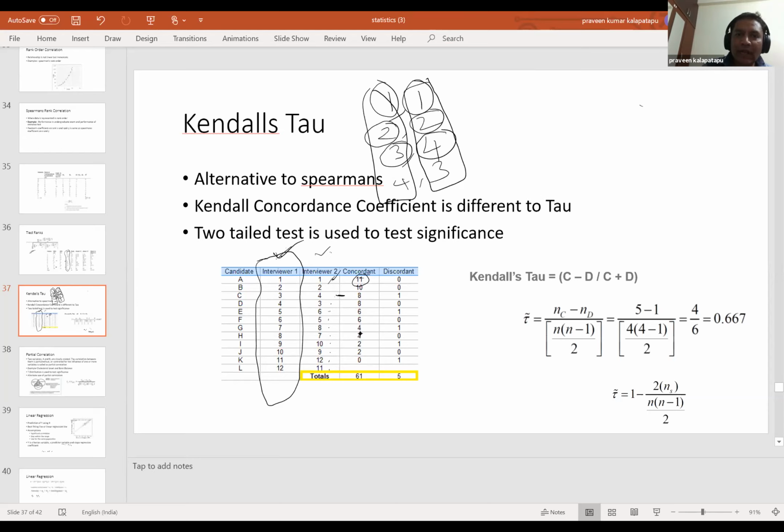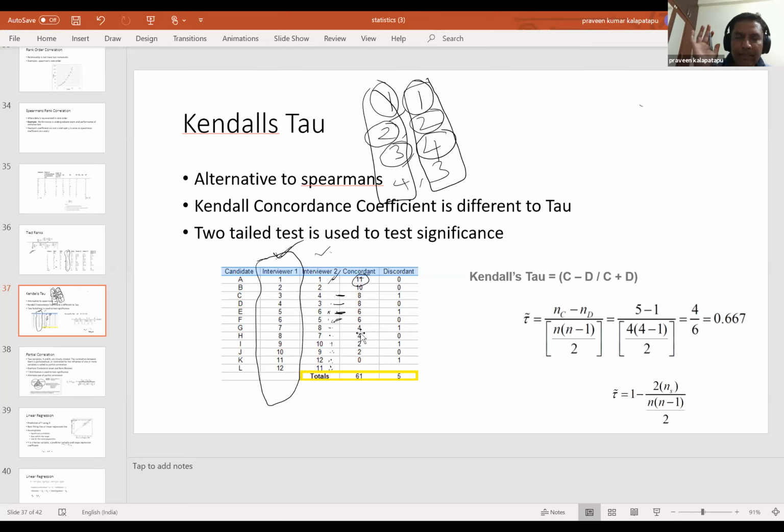So what about 3? How many rows below 3 are more than 3? 1, 2, 3, 4, 5, 6, 7, 8. Again 8, so you are going to put 8 here. Now comes 6. How many rows below are more than 6? Is 5 counted here? No, because it is not more than 6. So you count 1, 2, 3, 4, 5, 6, a total of 6 rows which are more than 6. Similarly for 5, you count the number of rows which are more than 5. Whenever you are counting, the rows below which are more than the current one are concordant.